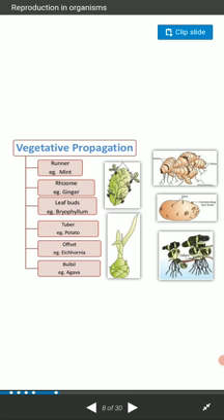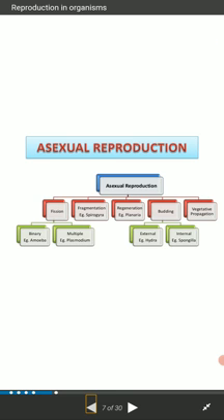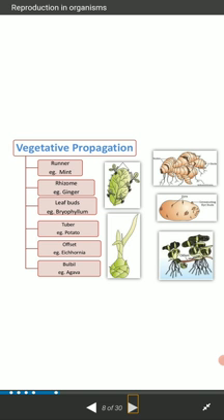This is your next slide. The next slide contains vegetative propagation. Vegetative propagation is present only in the plant's body. There are different kinds of structures, like the runner, rhizome, leaf buds, tuber, offset, bulbil, all those things.